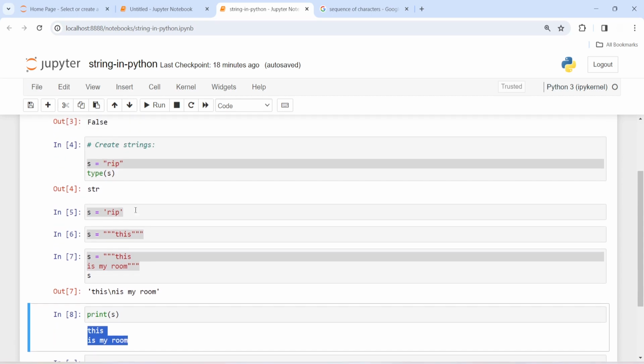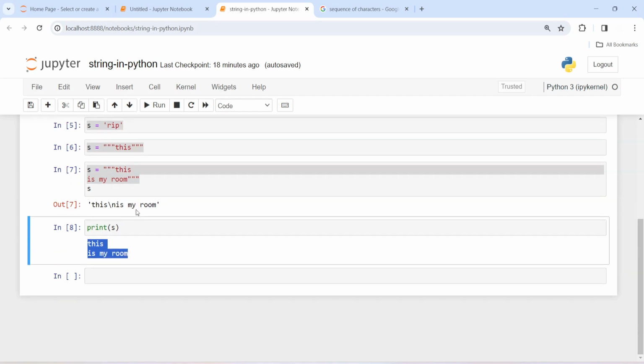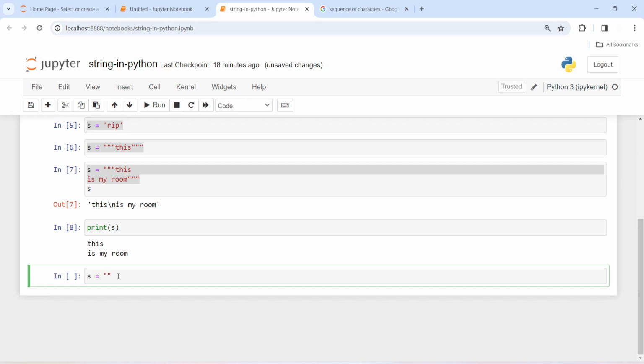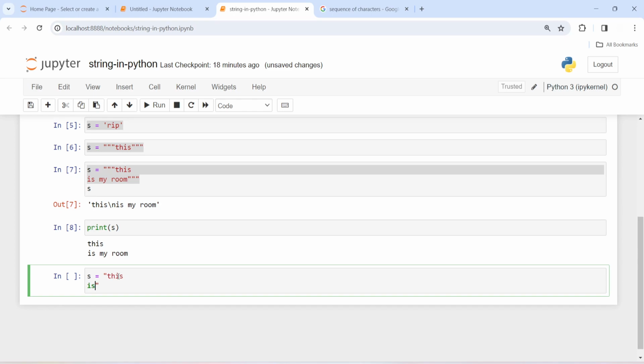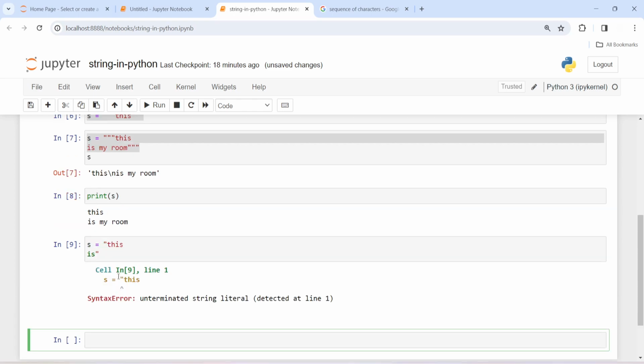So can we create a multi-line string using single quotes or double quotes? The answer is no, we cannot create a multi-line string using single quotes or double quotes. As here you can see, s is equal to, created using double quotes, and this line is now this is H. So there is a syntax error.